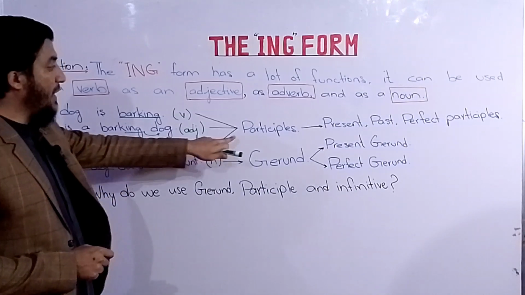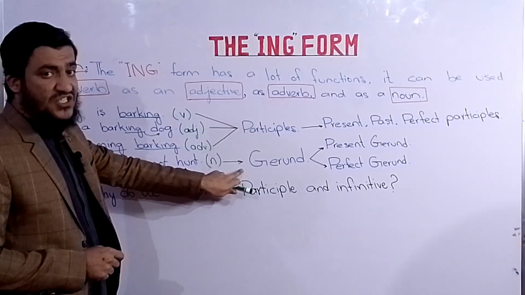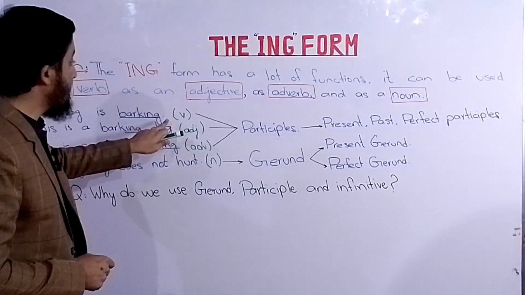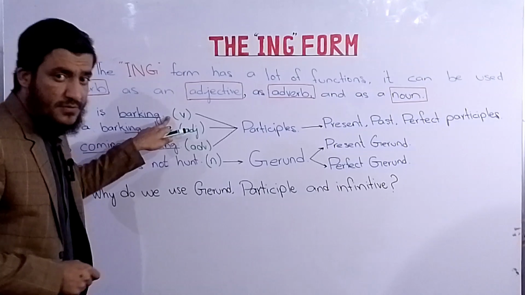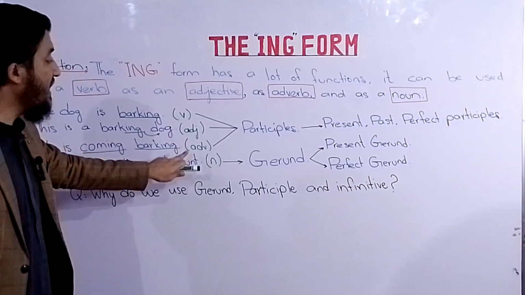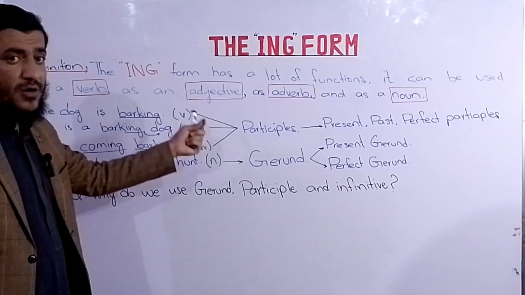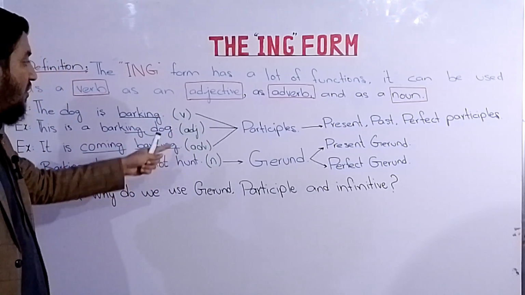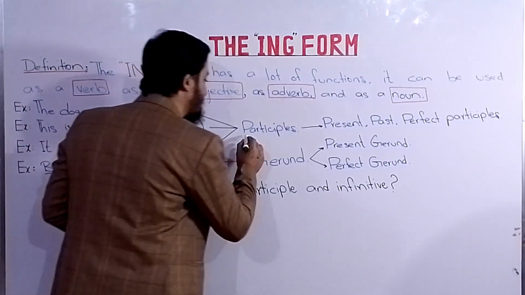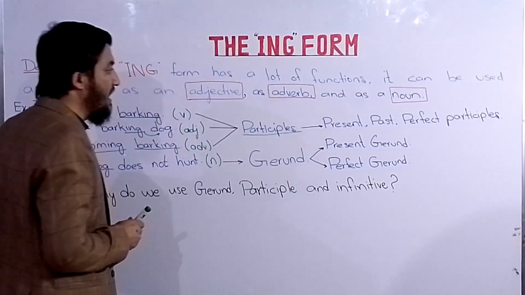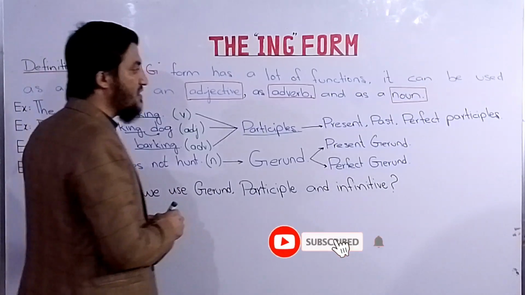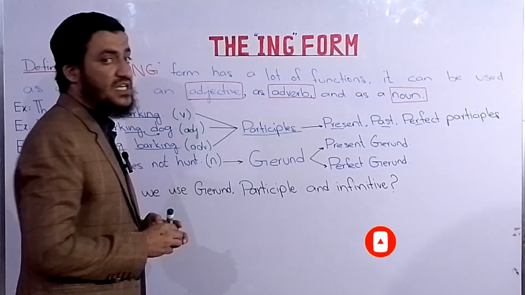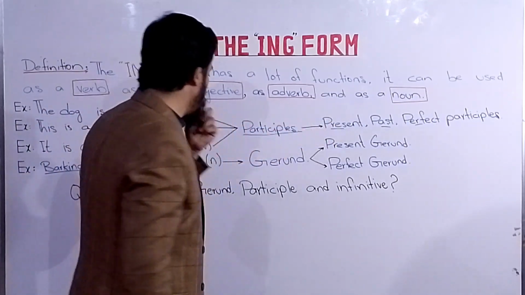देखें, सेकेंडली पार्ट ये होती है पार्टिसिपल क्या है एंड व्हाट इज अ जेरंड. जब ing फॉर्म वर्क करता है एज अ वर्ब, एज एन एडजेक्टिव और एज एन एडवर्ब, जब ing फॉर्म वर्क करता है किसी भी वर्ड के साथ, either it is verb, adjective or an adverb, it is called as the participles. ठीक है, and there are three types of participles: the present, past and perfect. So we will discuss in our coming time one by one each one.